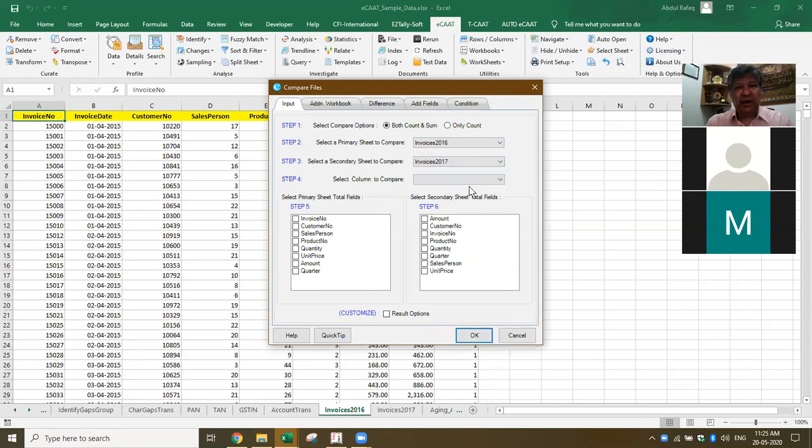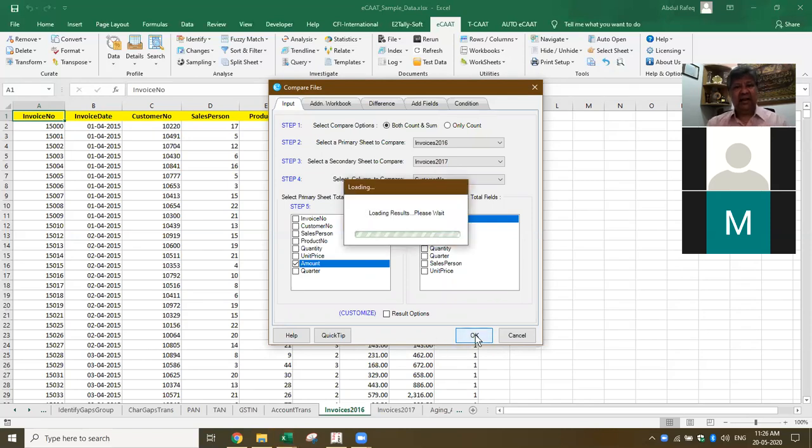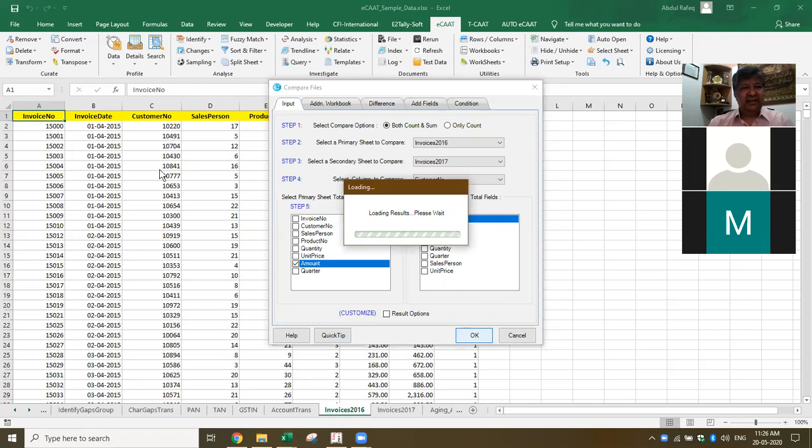Now I need to select on what criteria I want to compare. Let's say I want to compare the sales made customer wise, which means which customers purchased in 2016, which customers purchased in 2017, and I want the total of the sales amount. Okay, and here also I want the amount. Simple, that's all. So once I do this and say okay, now it will go and compute the sales between